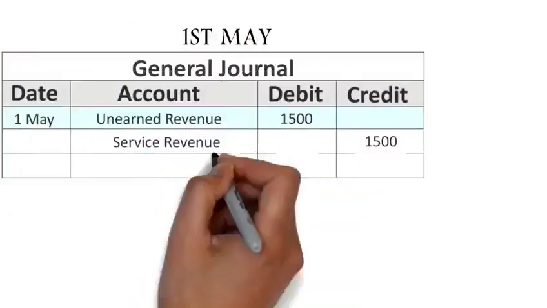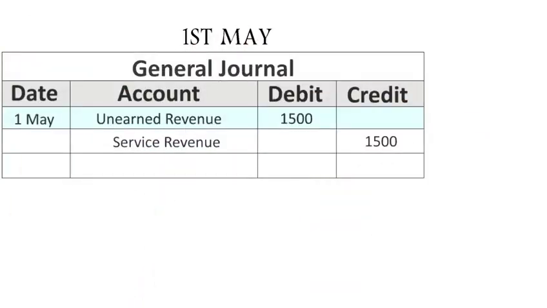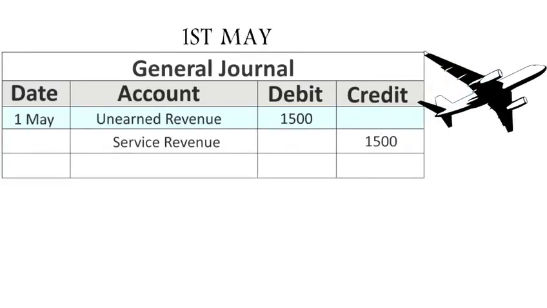Here's the journal entry when the airline earns the revenue in May. Unearned revenue is debited to decrease unearned revenue, inferring the flight has been provided. Service revenue is credited to increase service revenue, showing that the flight service has been provided.